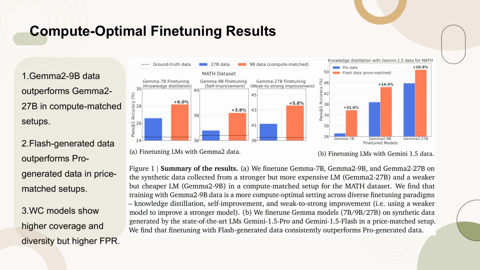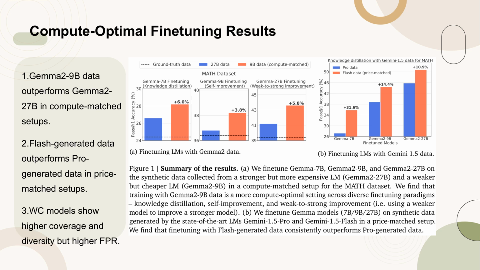Figure 1 summarizes the results of fine-tuning language models, LLMs, on synthetic data generated by stronger but more expensive, SE, models versus weaker but cheaper, WC, models. In Part A, models fine-tuned on Gemma-2-9B data show better performance across various fine-tuning paradigms, including knowledge distillation, self-improvement, and weak-to-strong improvement, on the MATH dataset. This suggests that using WC models for data generation is more compute-optimal.